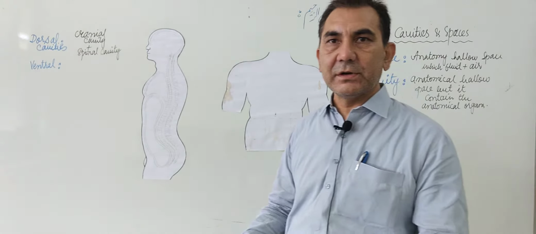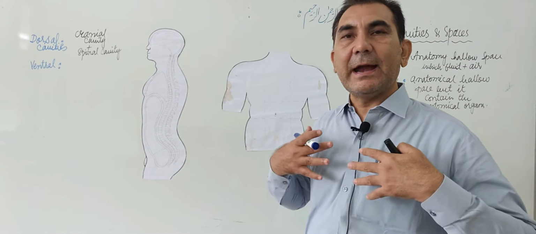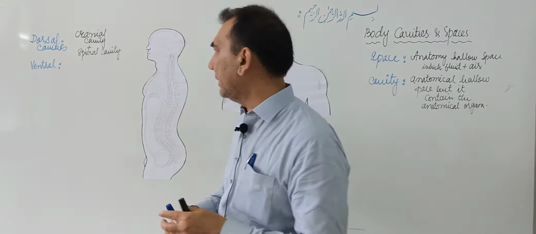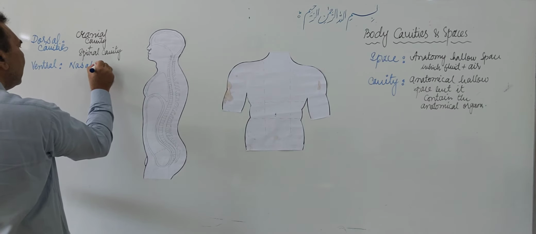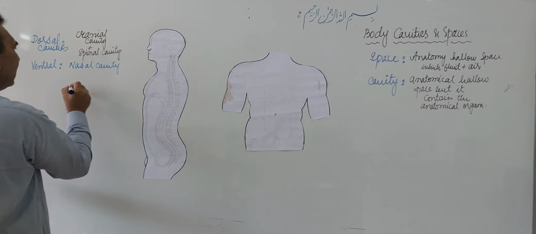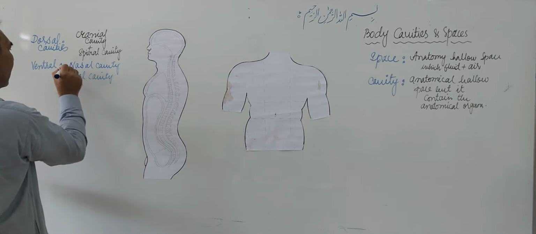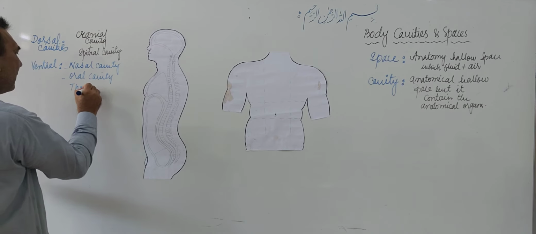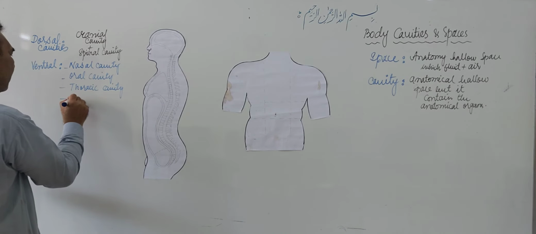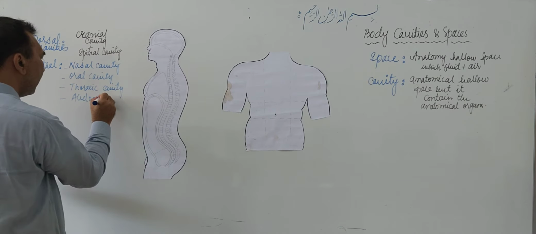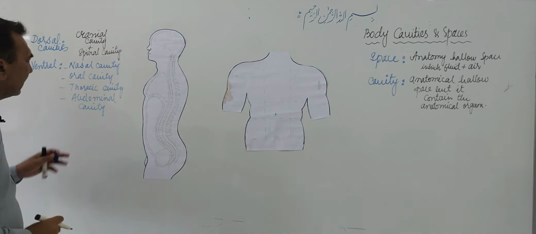And what are the ventral cavities? The ventral cavities are those cavities which are present at the front side of the human body. They are the nasal cavity, the oral cavity, the thoracic cavity, and the abdominal cavity.